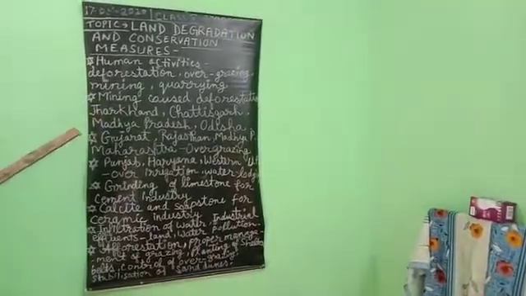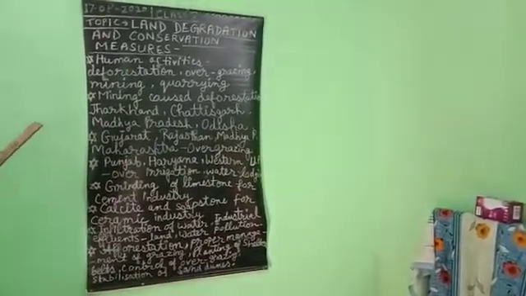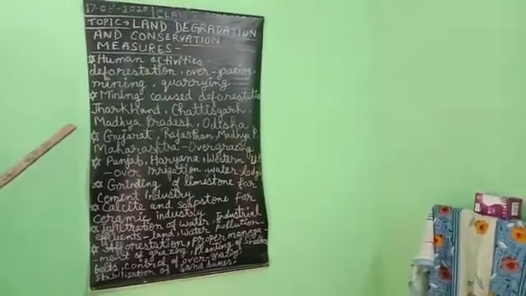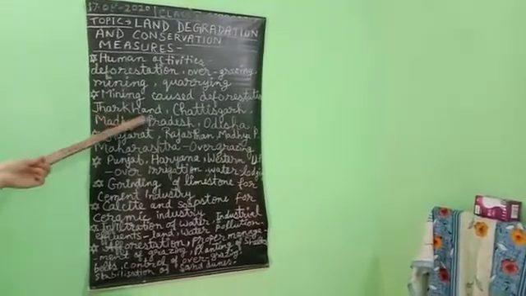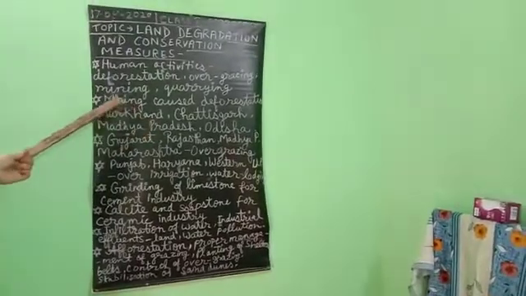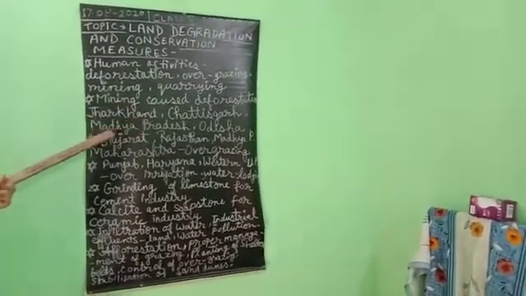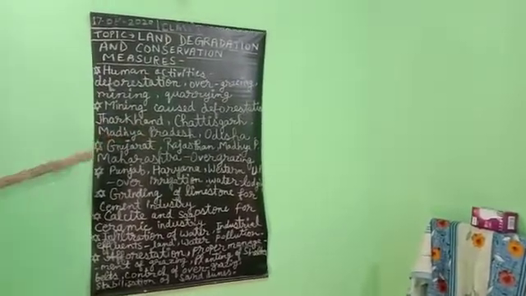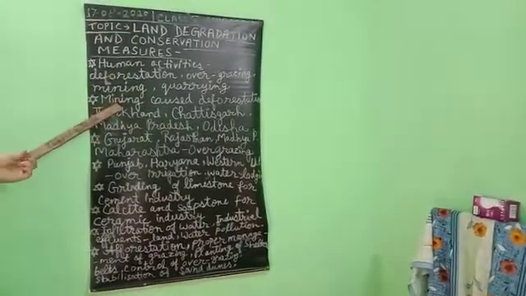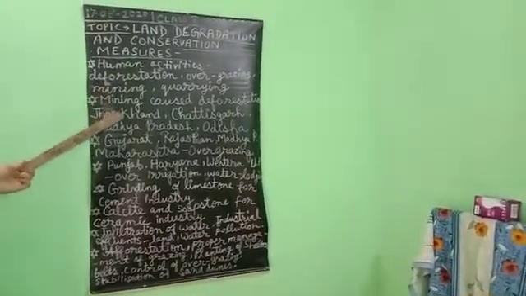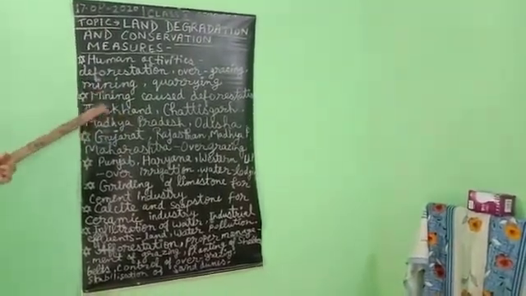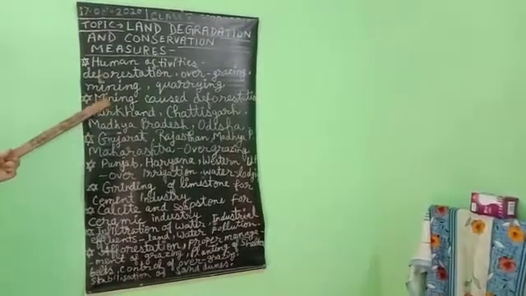Mining sites are left after excavation work is complete, leaving deep scars and traces of overburdening. In the states of Jharkhand, Chhattisgarh, Madhya Pradesh, and Odisha, land degradation is generally caused by mining activities, because these states are part of the plateau area, and the plateau is rich in mineral resources, so mining is held here. That's why due to mining there is air pollution, soil pollution, and land degradation. So the main process is mining.